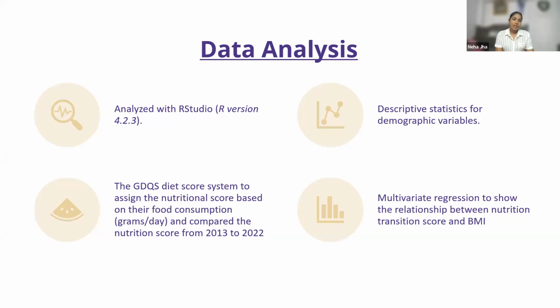And then the Global Diet Quality Score system was used to assign a nutritional score to each participant based on their food consumption in grams per day, and to compare the score from 2013 to 2022 among the participants. And then multivariate regression was used to show the relationship between nutrition transition score and BMI of the participants.